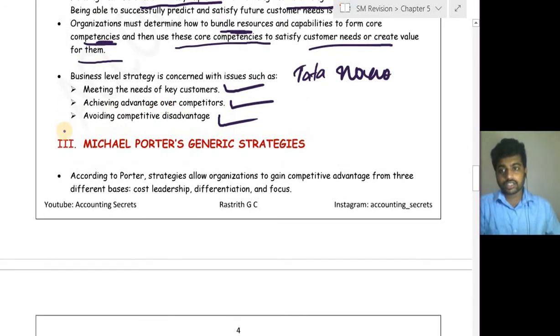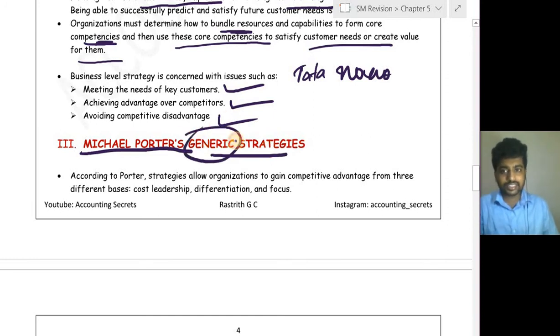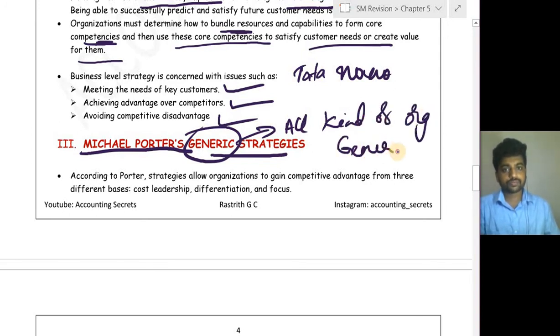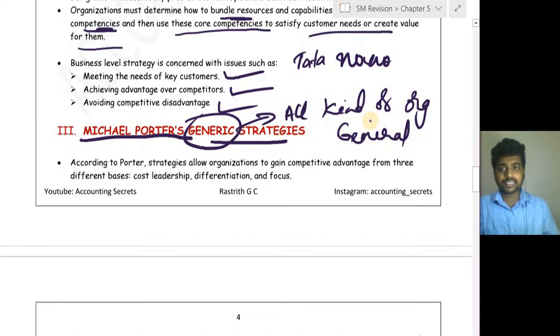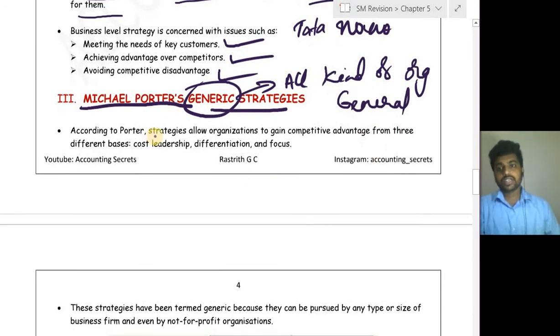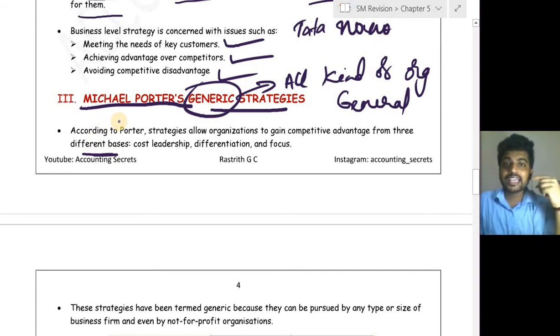Next is our third concept, Michael Porter's generic strategy. Why is it called generic strategy? It is applicable to all kinds of organizations in general, so it is called generic strategy. According to Porter, strategies allow organizations to gain competitive advantage from three different bases. So Porter says an organization can gain competitive advantage through three bases.